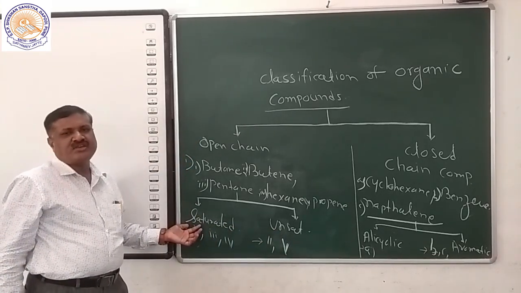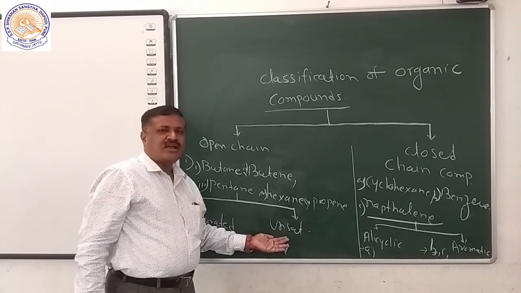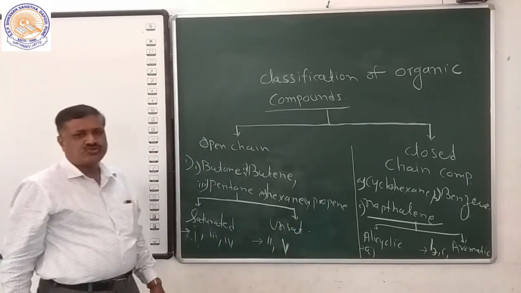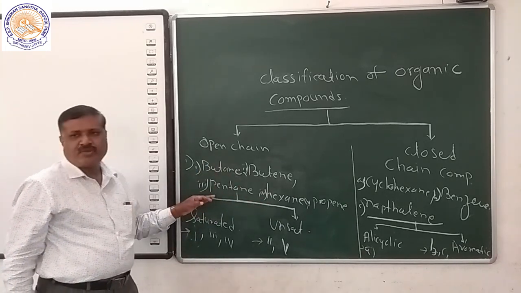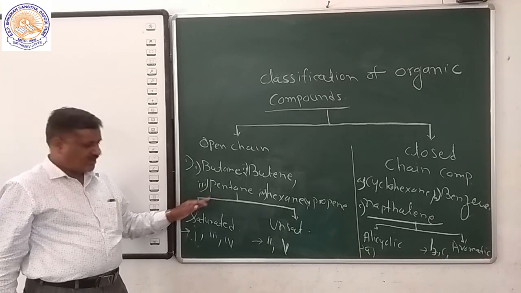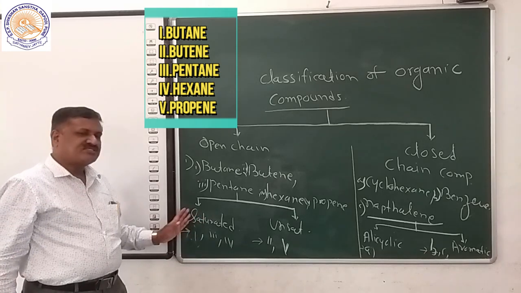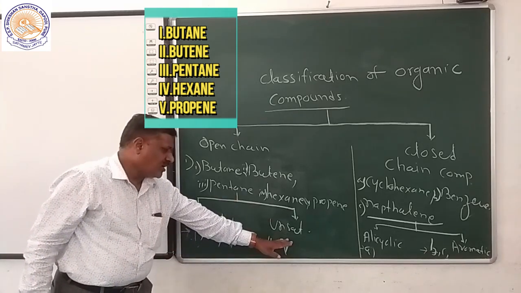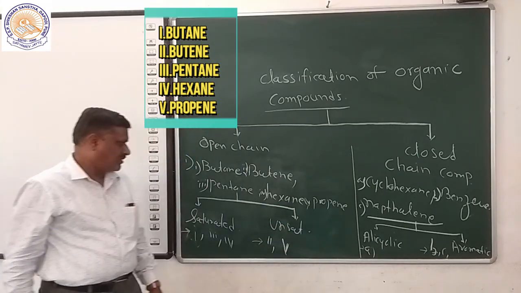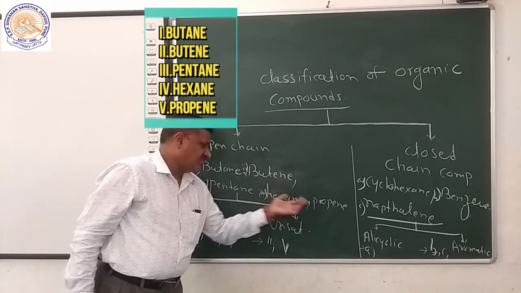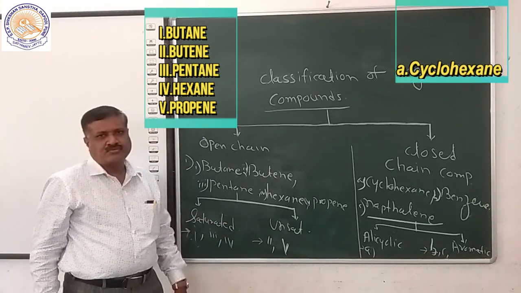Saturated compounds are those compounds having only carbon-carbon single bonds, and those having carbon-carbon double or triple bonds are called unsaturated compounds. Examples of saturated compounds are butane, hexane and pentane, which I abbreviated in Roman numerals as first, third and fourth. Means the above compounds are classified into two types, some saturated and some unsaturated. Unsaturated compounds are those in which carbon-carbon double or triple bonds are present. In the above, butene and propene are examples of unsaturated compounds, abbreviated by Roman second and fifth.